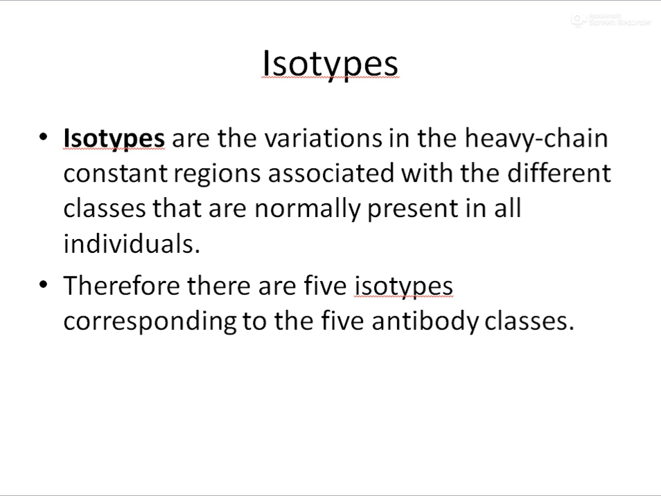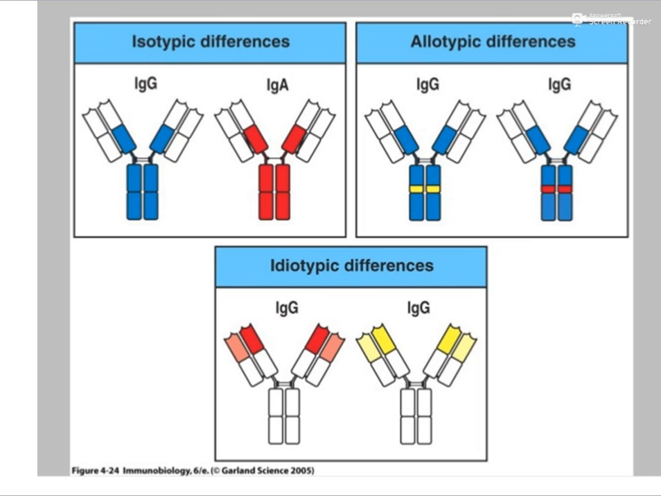Now, isotypes are immunoglobulins with variations in the heavy chain constant regions associated with different classes, and they are normally present in all individuals. So there are 5 isotypes corresponding to 5 antibody classes. So let's have a look at the picture of that.